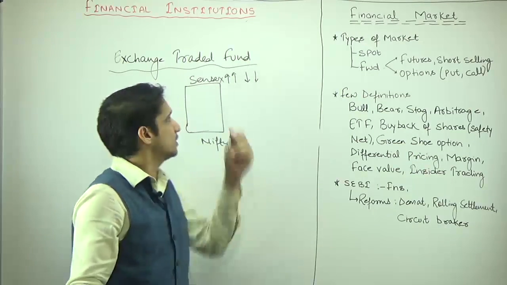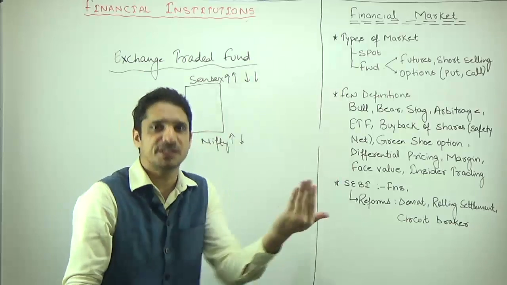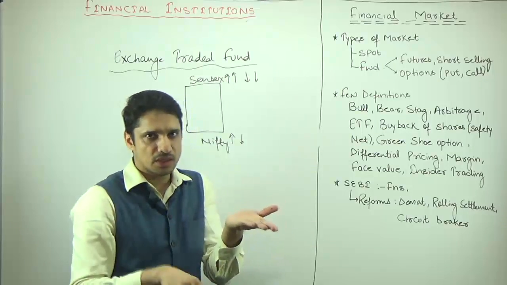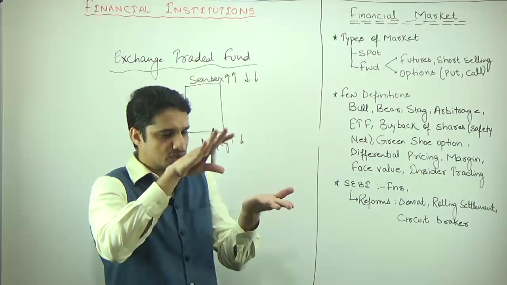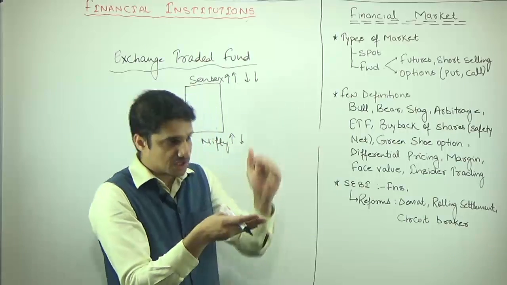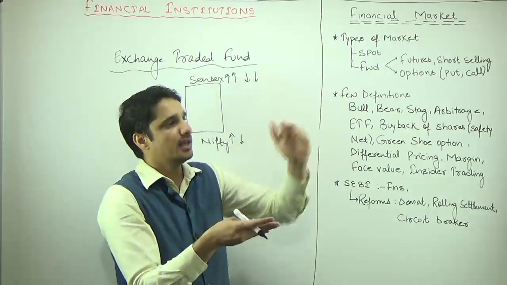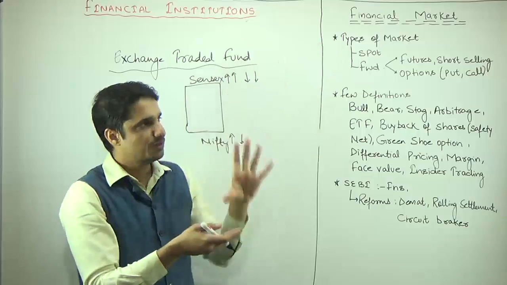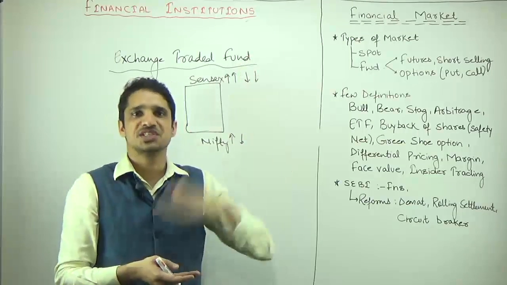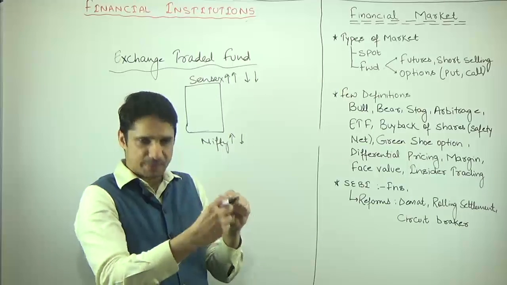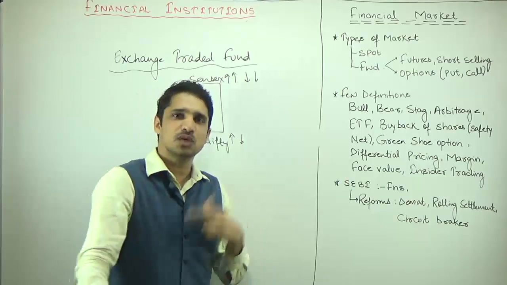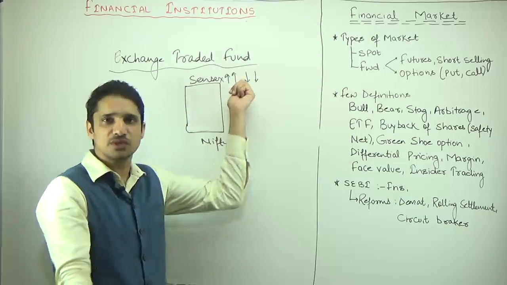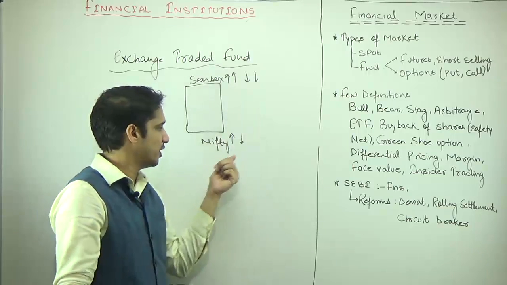The reason is because Sensex consists of 30 companies and it diversifies your risk. Suppose the automobile sector is going down, the pharmaceutical sector is going down, but construction is going up, the hotel sector is going up, the agriculture sector is going up, the cotton industry is going up, the sugar industry is going up. So it means overall your risk has been diversified. Had you invested only in the automobile sector, which has gone down, that would have been your loss. So to avoid this loss, you can speculate on the full Sensex or you can speculate on the full Nifty.